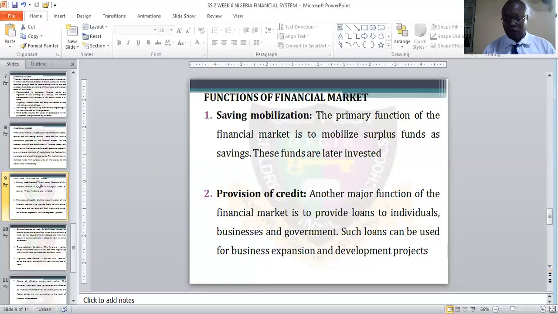So before a loan will be given to you, I need to say this, you must have what is called landed property, or collateral security. So in case you default, when you're unable to pay, that property will stand in for the loan that you have collected from the bank. In case you're unable to pay, they can dispose of the assets. So you can't just walk into the bank and request a loan. It is not possible, and you must know that as well.